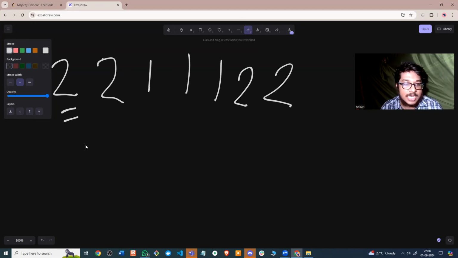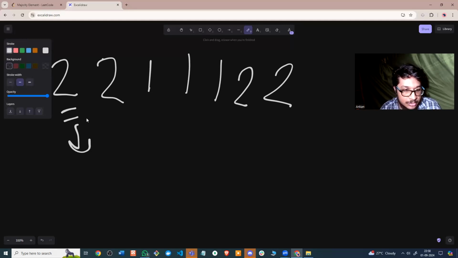The outer loop will run from 0 to less than n, where n is the size of the vector. For every i, you check j. So first i will be equal to 0, so 2 is present at the zeroth element.